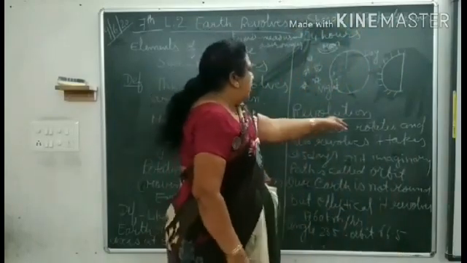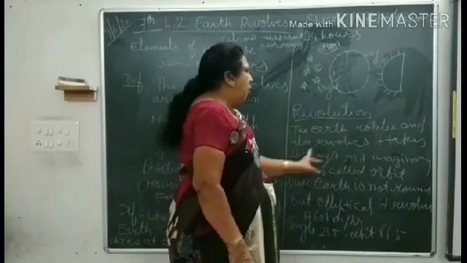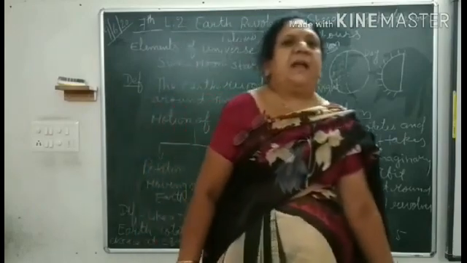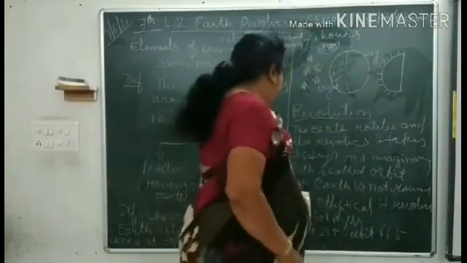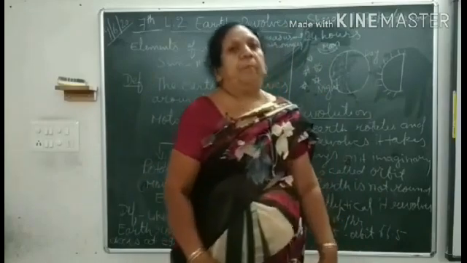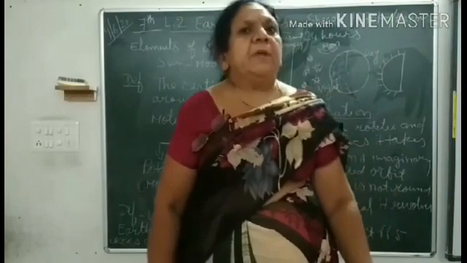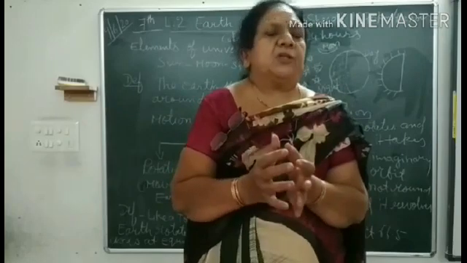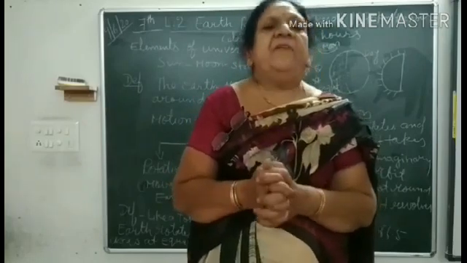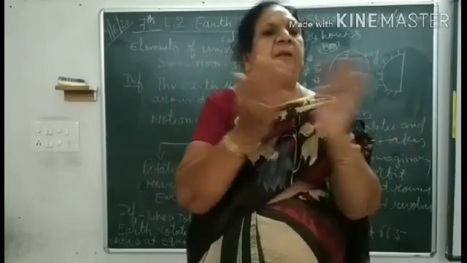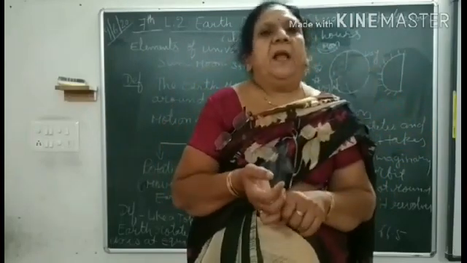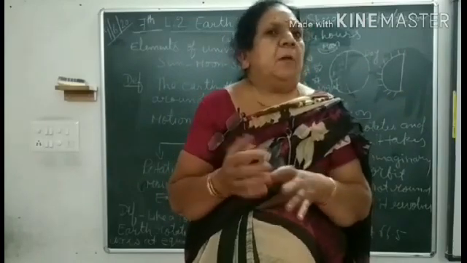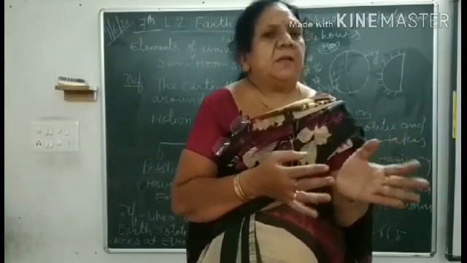Now we are going to see revolution. The Earth rotates, and also revolves. It takes 365 days along an imaginary path called the orbit. Our Earth is not round, but elliptical in shape. Because of this, day and night are caused and there are seasons. If the Earth was just straight, only moving around, there would be no day and night and no seasons. Some countries would face the whole day and some the whole night.